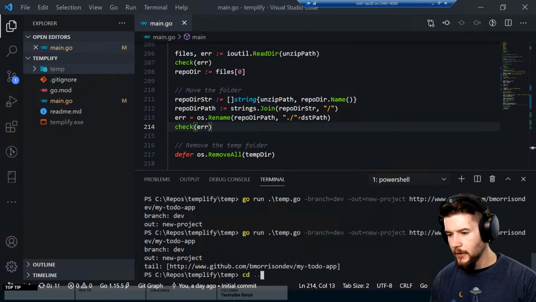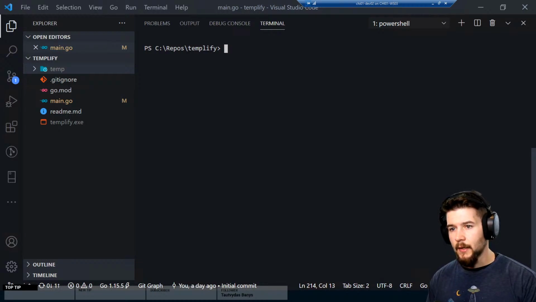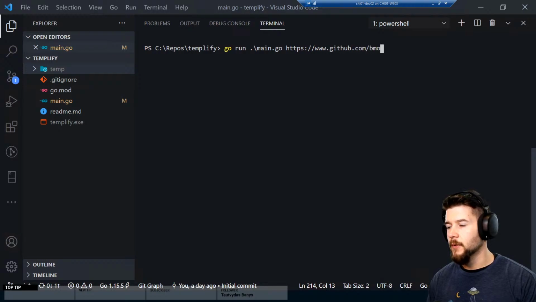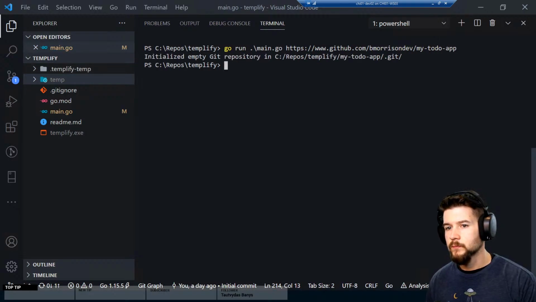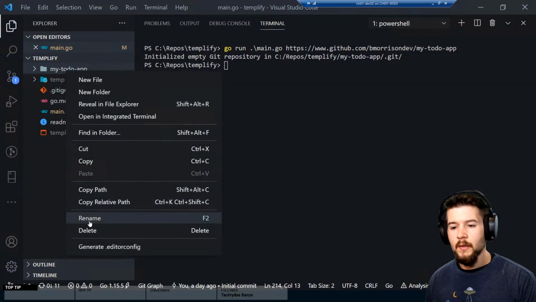So let's try this out. I'm going to cd back up into here. Let's clear this. And we'll say go run main, and then we want to do a branch. Let's leave the branch out for now. I guess let's just test this from the beginning. So https://www.github.com/bmorrisondev/my-todo-app. Hit enter. Okay, and you can see it actually copied it down. So the my-todo-app source folder is already inside here, right? So that takes care of that.